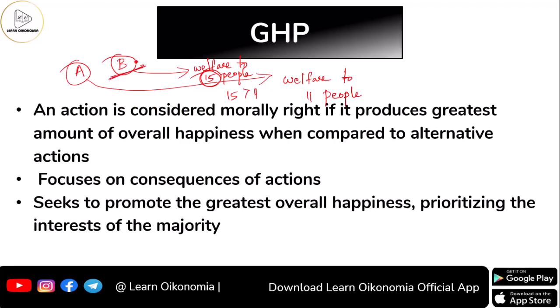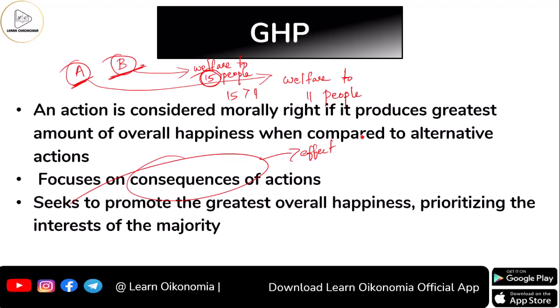This is what is a morally right kind of approach as far as the greatest happiness principle is concerned. So it just says that an action is identified to be morally right if it is producing an overall happiness compared to its alternative. So here you know that an alternative to B is A. So when we have two options A and B, we are looking on to the consequence of the action. So A is an action and B is another action. Which action is creating more happiness to more number of people?